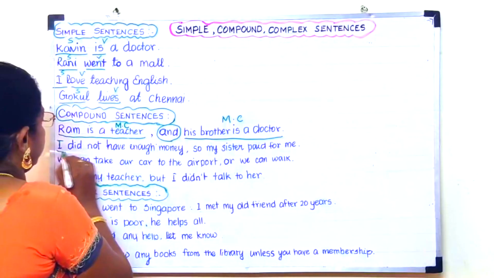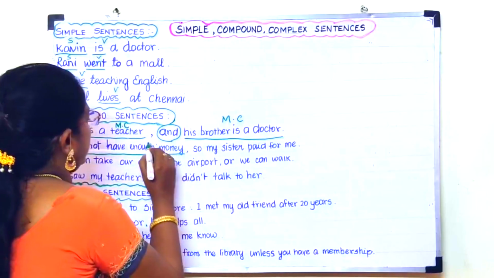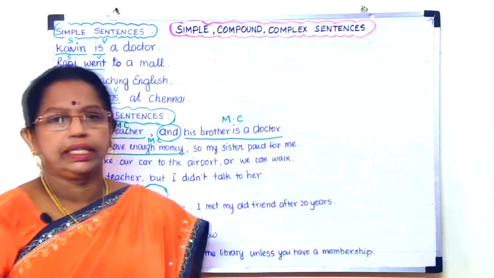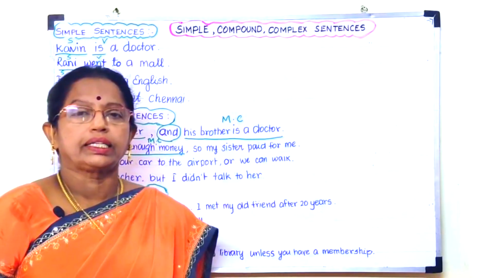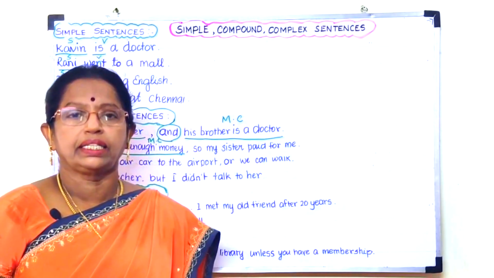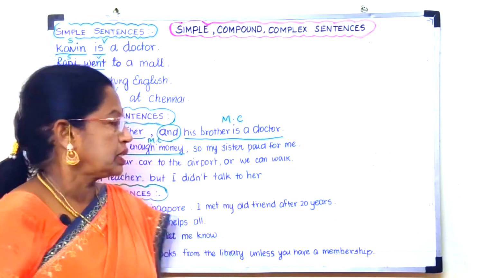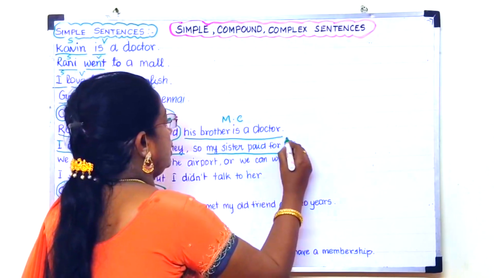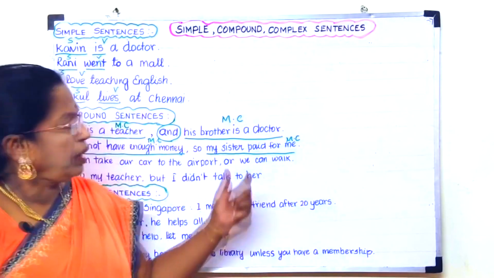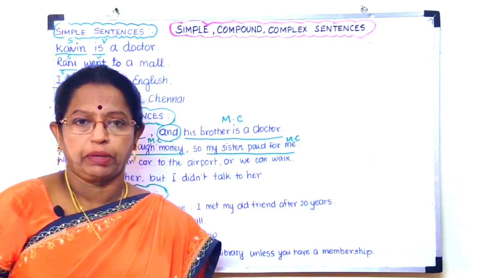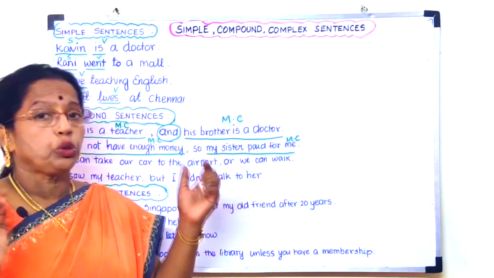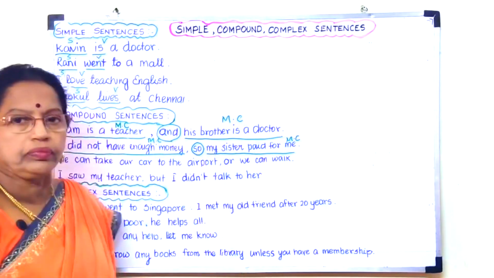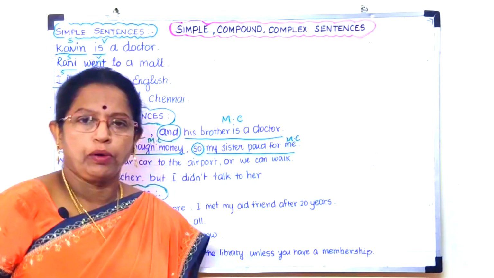And then I did not have enough money. This is a main clause. Here it has a subject and a verb. I did not have. Subject is there, verb is there. It conveys a complete meaning also. And then my sister paid for me. This is also a main clause, an independent clause. It gives a complete meaning. So two main clauses are connected by a coordinating conjunction. Okay, it is a compound sentence.